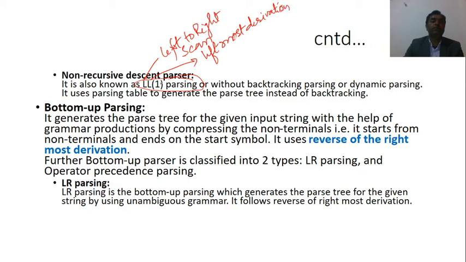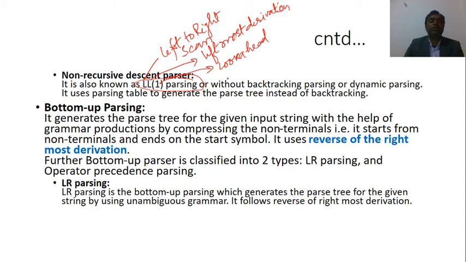And this one is known as look ahead. That means how many symbols are known to the compiler. In this case only one symbol is known to the compiler, which comes after the symbol which is under consideration.